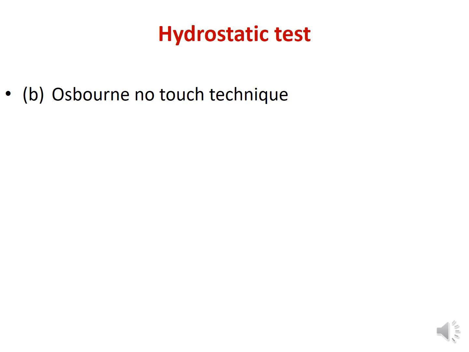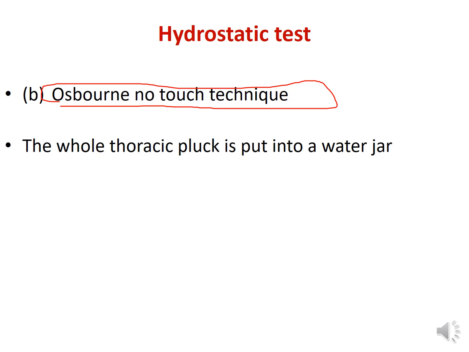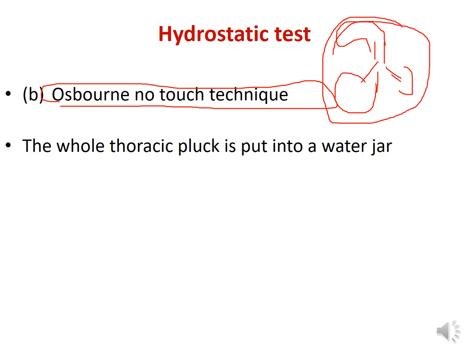As a result, we use the Osborne no-touch technique, with minimal handling and bluntish dissection. With that, we separate the total thoracic plaque, right? What do you mean by total thoracic plaque? Both lungs, trachea, esophagus, and then the pharynx, larynx, and tongue, right? We take this plaque and put it into a water jar.